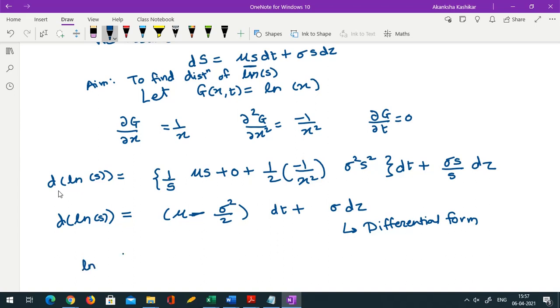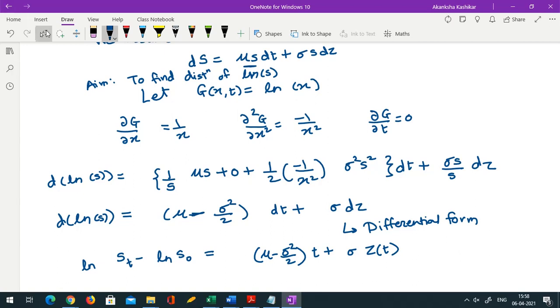So what I'll get is ln of S(t) minus ln of S(0). Ideally I should put in bracket because I am talking in continuous time. So this would be mu minus sigma square by 2, which is anyway constant. Integral of dt over time 0 to t would be simply t. Sigma is constant, and integral of dZ would be Z(t) minus Z(0), but then Z(0) is 0, so I just get Z(t).